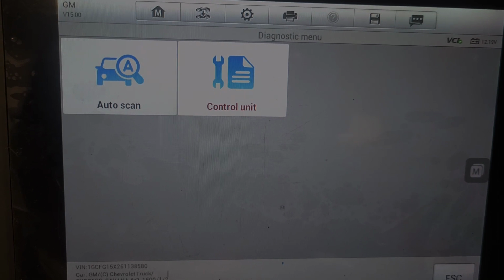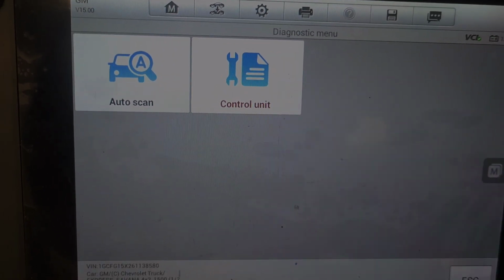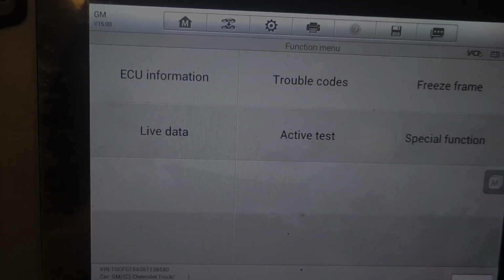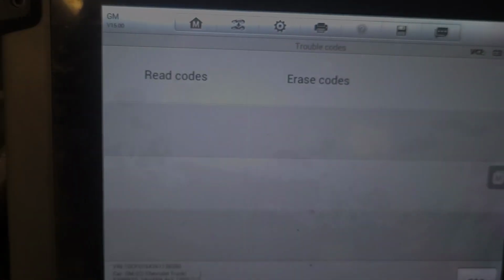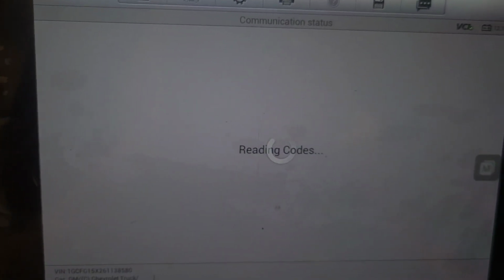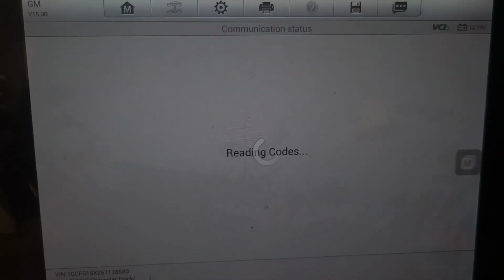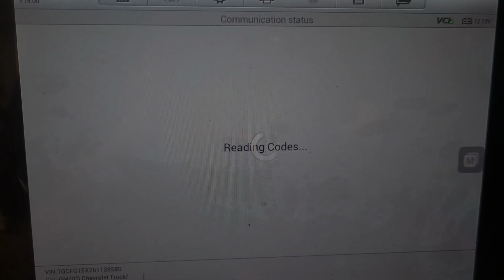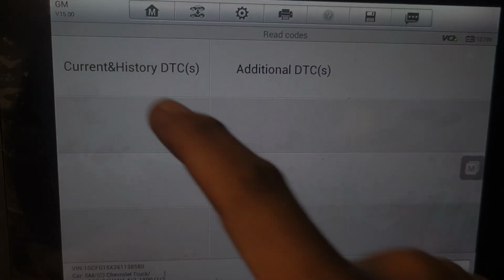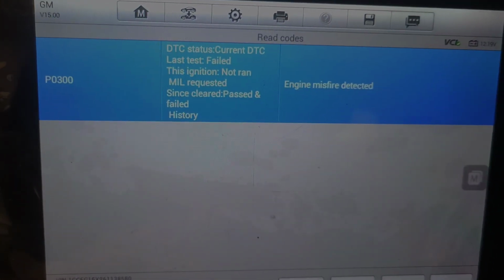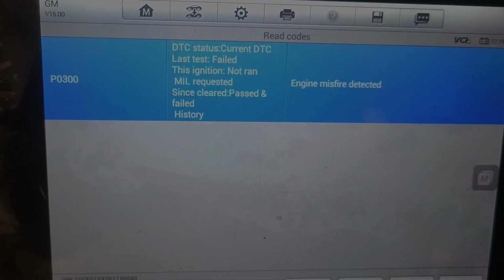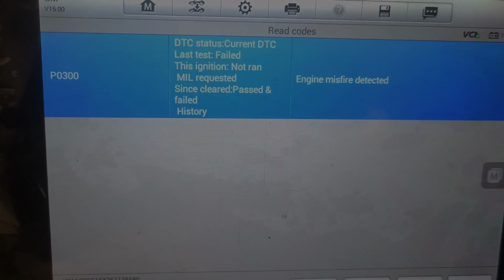Alright, so we have the ignition on. We're going to scan this vehicle and look for some trouble codes. We're mainly going to focus on the powertrain management. Going to look at trouble codes, read codes. I'm going to look at current and history codes. Here's our code registered. It's a P0300, engine misfire detected. This is a random cylinder misfire detected.